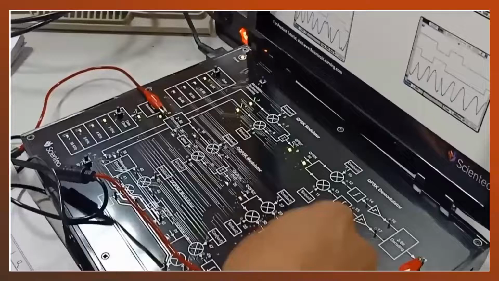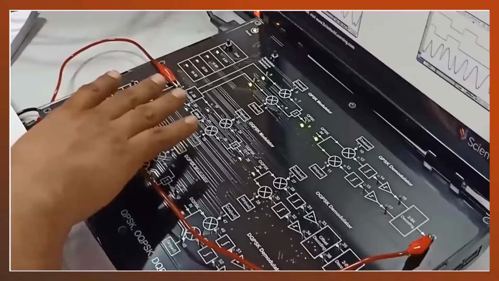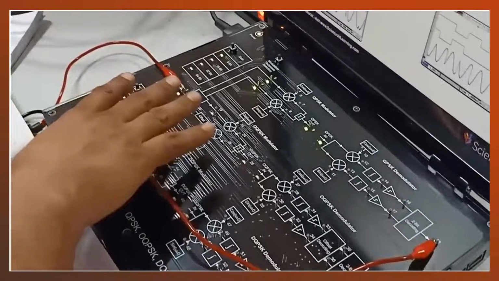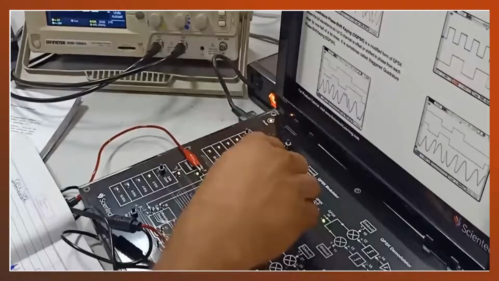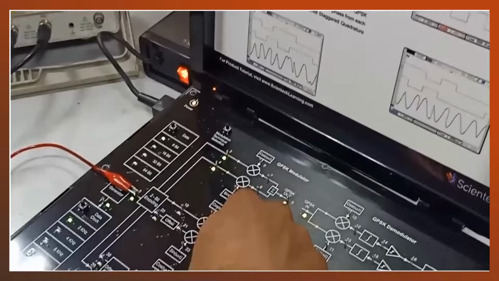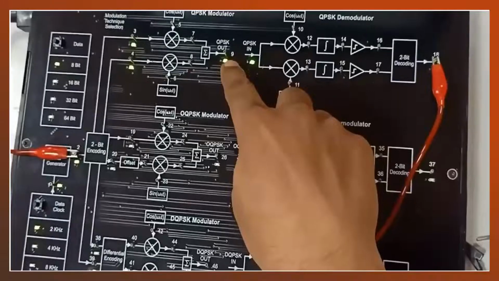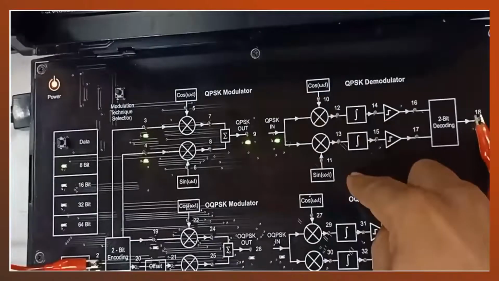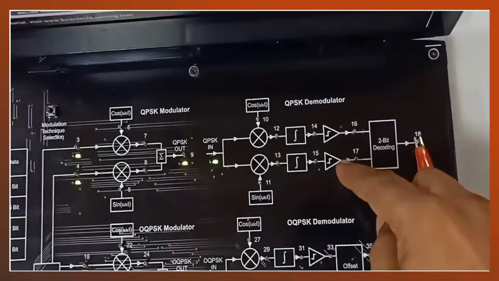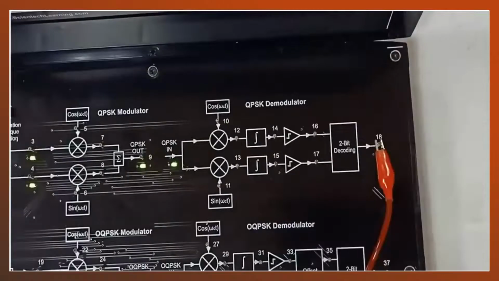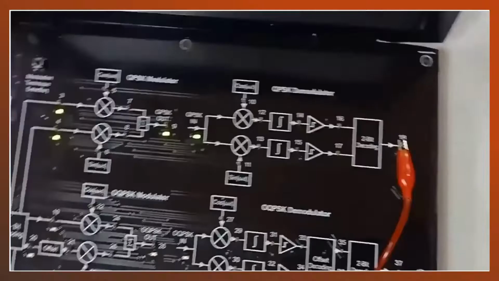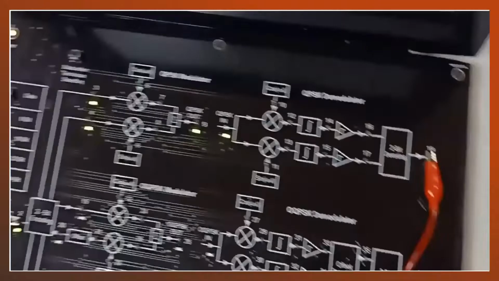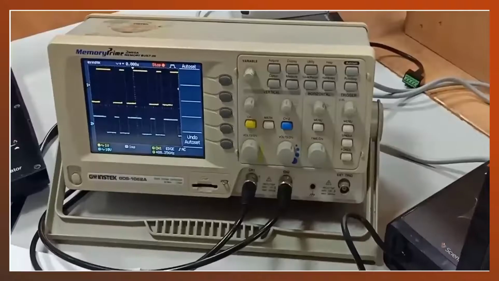Two bits are coming in parallel, and both bits are modulated with cos and sin omega ct respectively. After that, at the output we have the QPSK signal. This QPSK signal is demodulated at the receiver and integrated, and the comparator output will decide what the output will be. So here we can see we have the same output as the input signal.